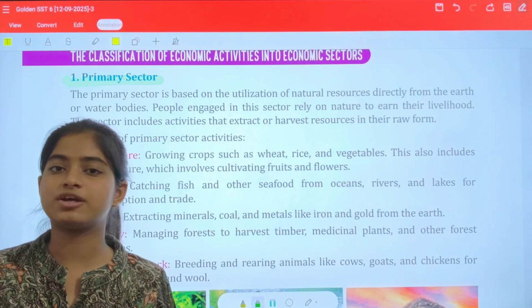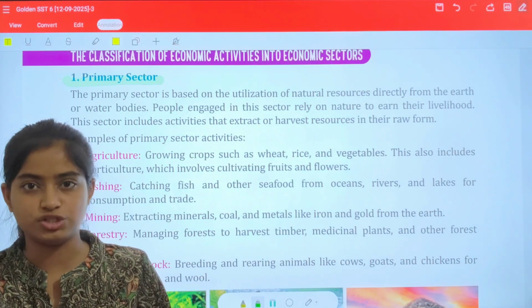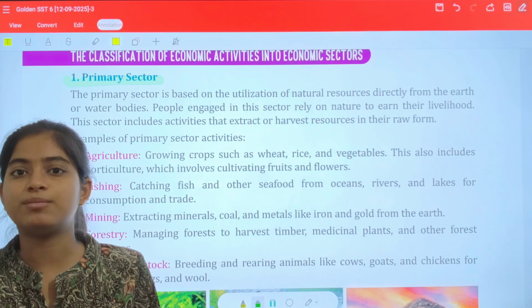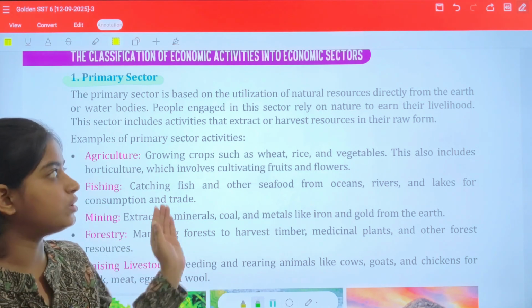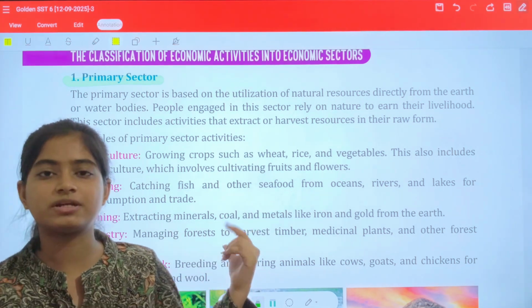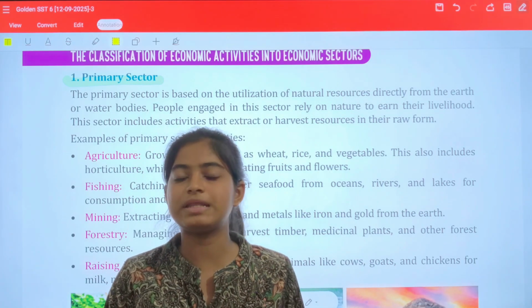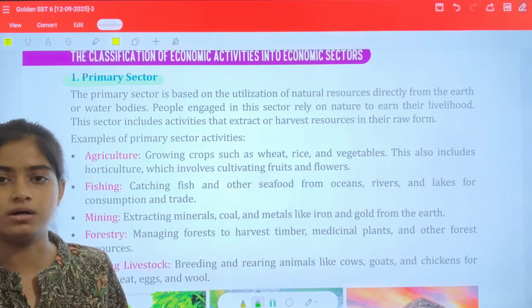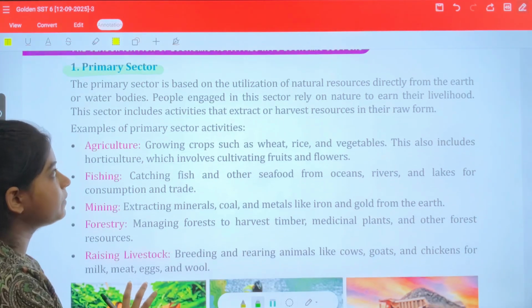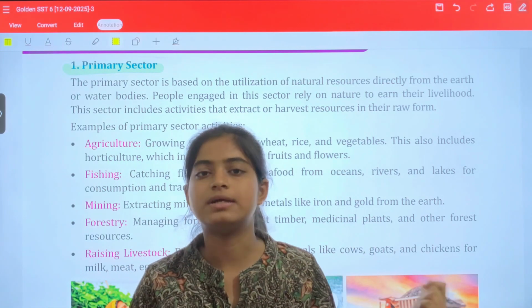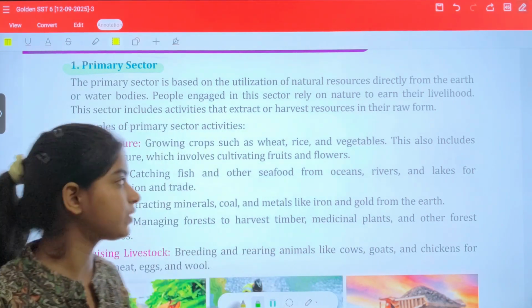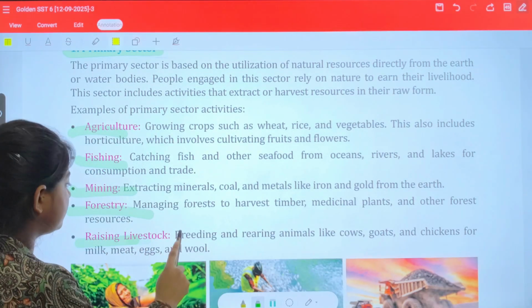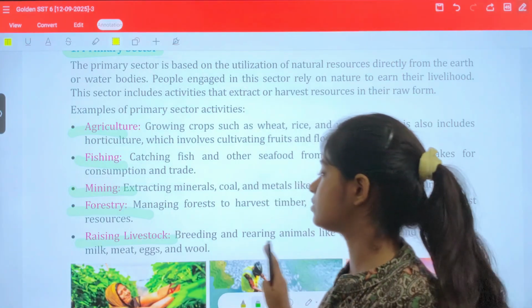All the sectors, primary, secondary and tertiary, are dependent on each other. Without the raw products they cannot manufacture, and without the manufactured final product we cannot sell. The primary sector mainly depends on nature, so the natural resources found come from the primary sector. People engaged in this sector rely on nature to earn their livelihood, for example farmers. Examples of the primary sector are agriculture, fishing, farming, forestry and rearing livestock.